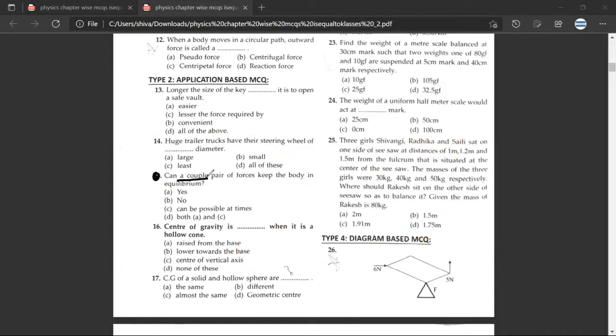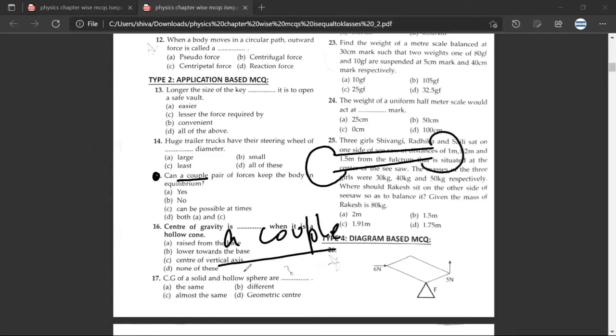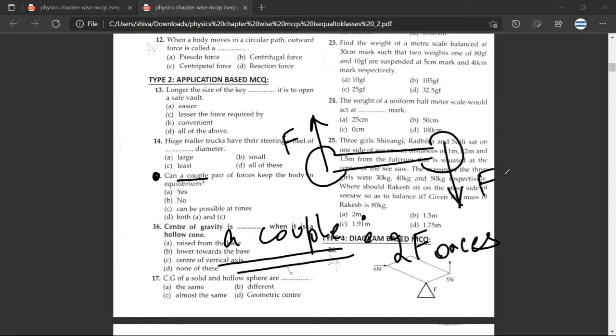Can a couple? So basically what it is saying is that you are taking a couple. A couple implies that you already have two forces, one force here and another force here. Have you understood? Yes, sir. Because two forces will make a couple. Any doubt, Mr. Sima? No doubt, sir.